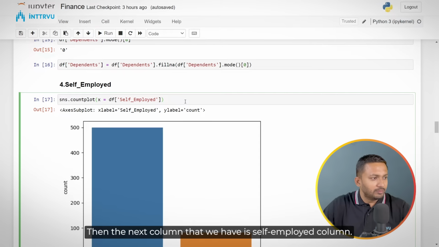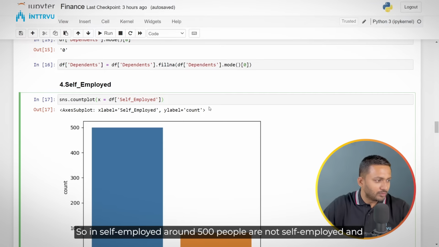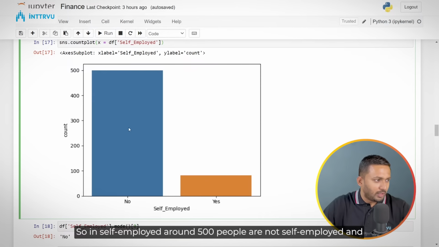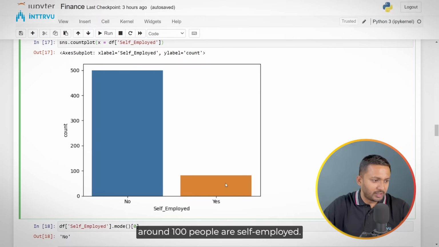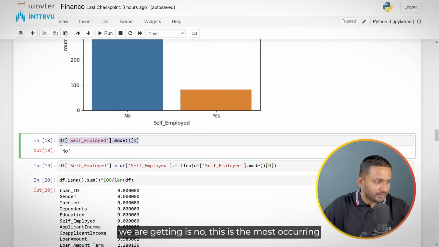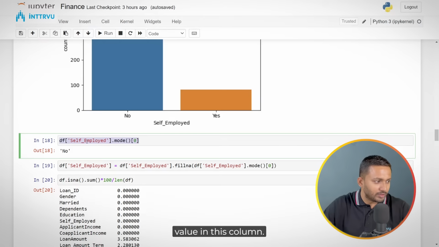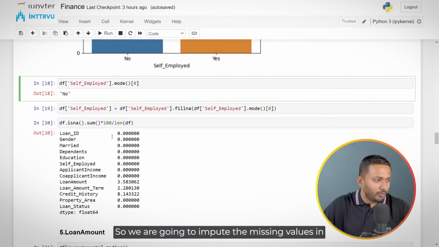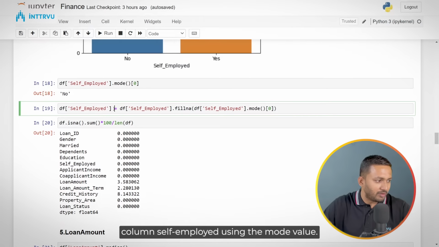Then the next column that we have is the self-employed column. In self-employed, around 500 people are not self-employed and around 100 people are self-employed. If you check the mode value that we are getting, it's no. This is the most occurring value in this column. So we are going to impute the missing values in column self-employed using the mode value.